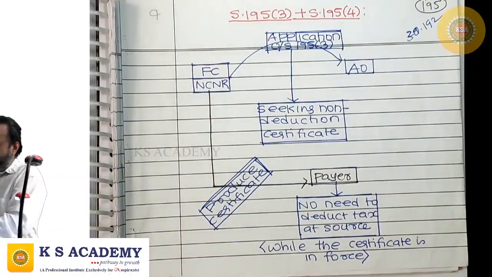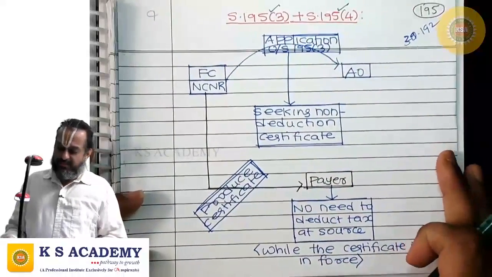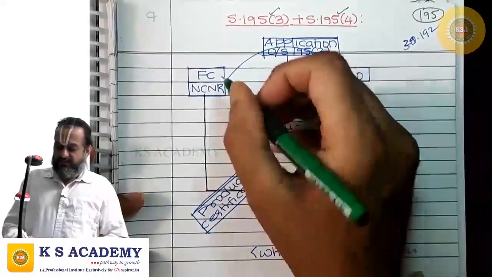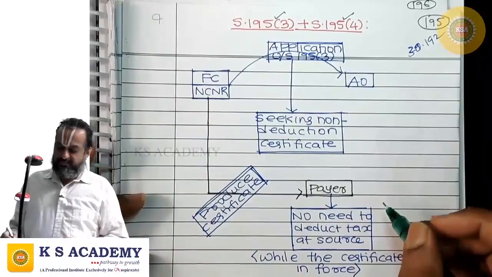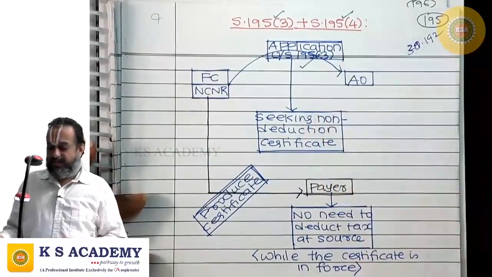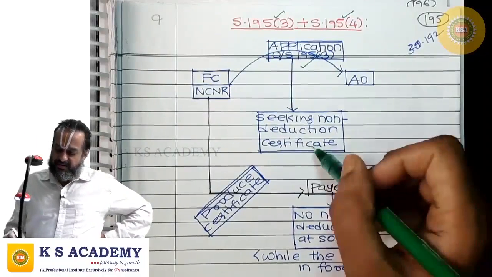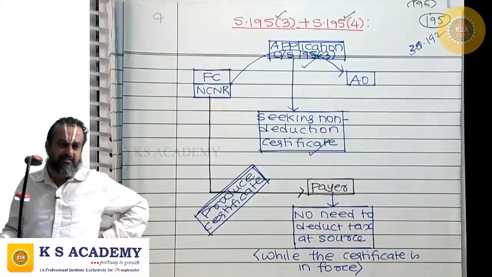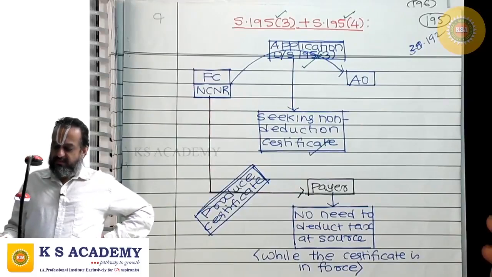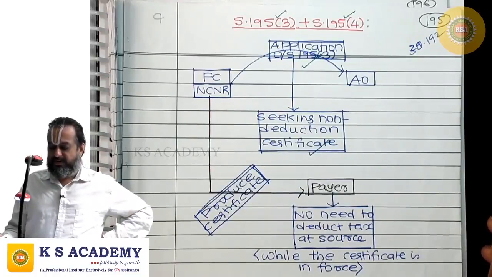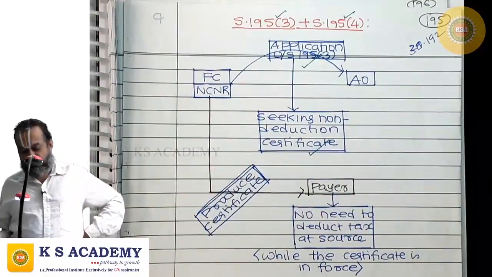Next is section 195, subsection 3 and subsection 4, where the payee, a foreign company or non-corporate non-resident, makes an application to the AO under 195(3) seeking a non-deduction certificate, and the assessing officer is satisfied that there is no need for deduction of tax at source, he may issue a non-deduction certificate.